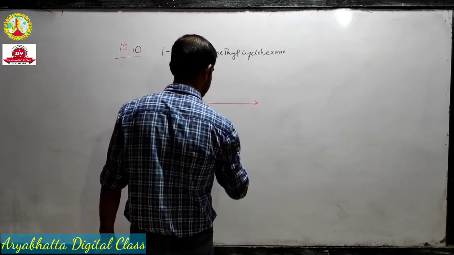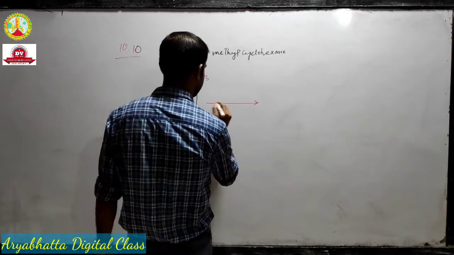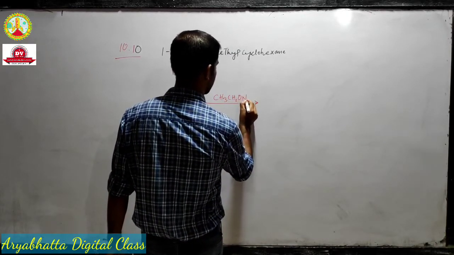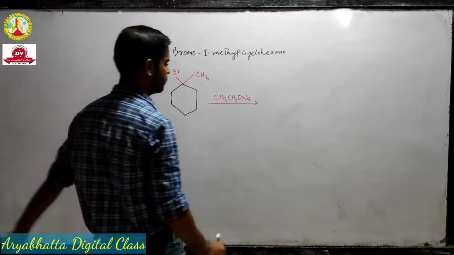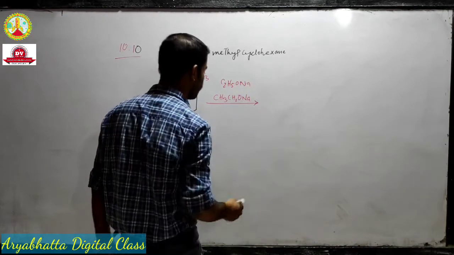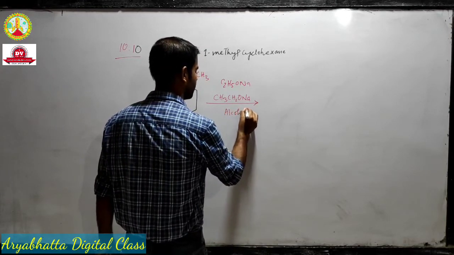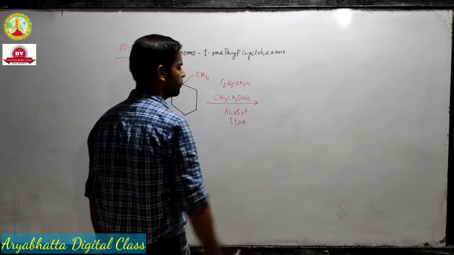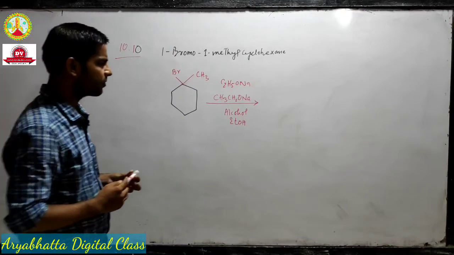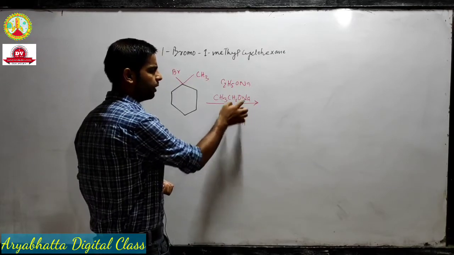What is the reagent? The reagent is sodium ethoxide, I guess. Yeah, sodium ethoxide. This is sodium ethoxide, or you can write C2H5ONa also, same thing, they have the same molecular formula, in presence of alcohol or ethanol, same thing, EtOH actually, ethanol. Okay, so this is the reaction, and we know that since this is alcohol, so it will act as a